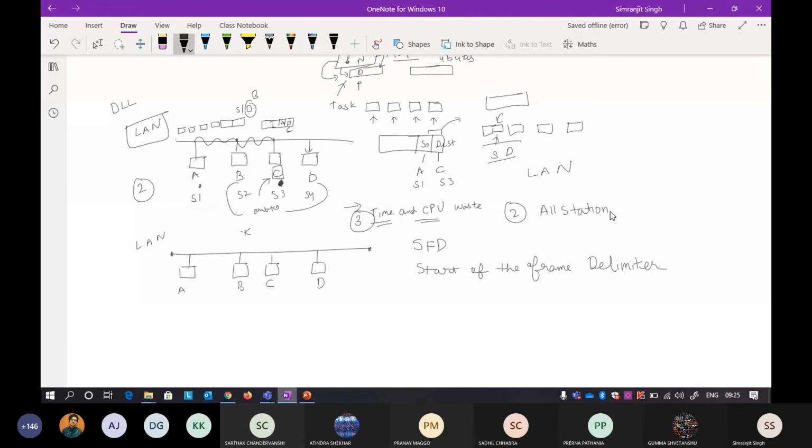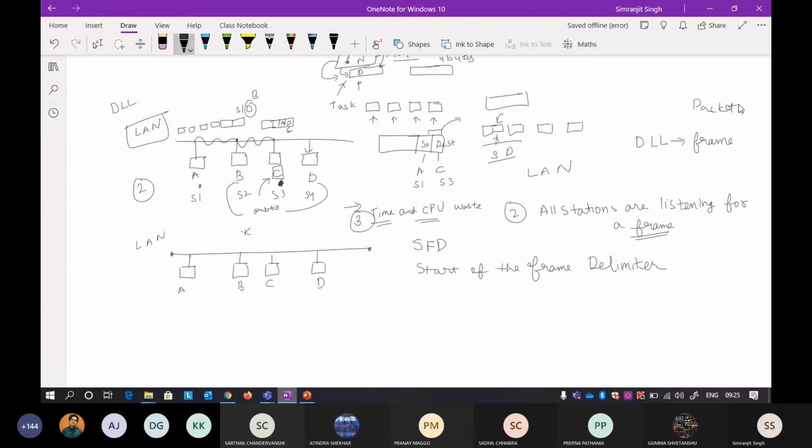All stations are listening for a frame. Again, when I'm talking about the data link layer, you cannot call anything a packet, there will be only frames.